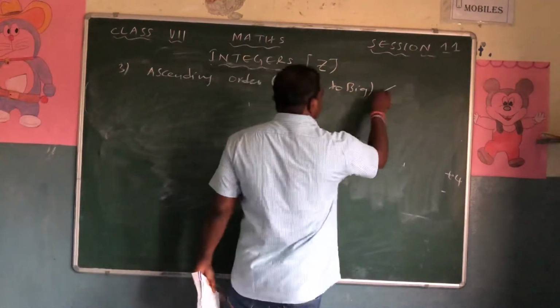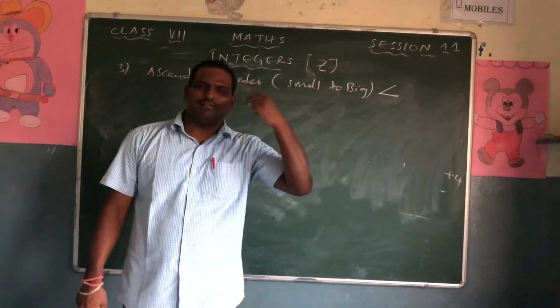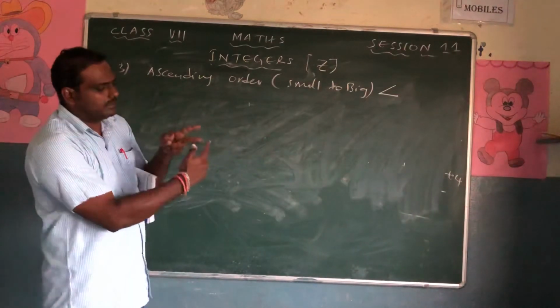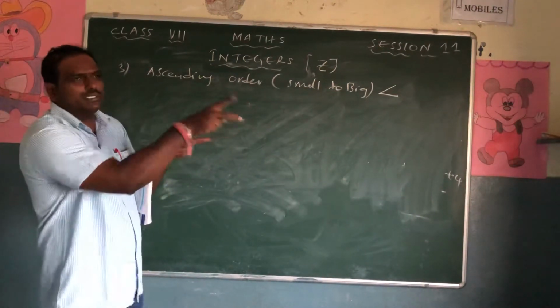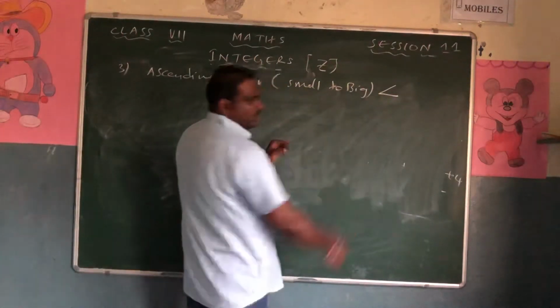Right? So whenever you have to show it, you have to show the symbol of V. The V symbol has this type of shape. These two lines must show towards the bigger number, and the joining of these two lines, that is this part, must show the smaller number.